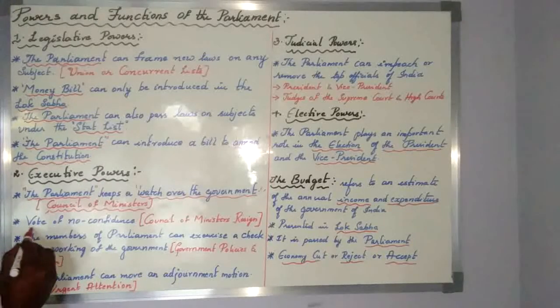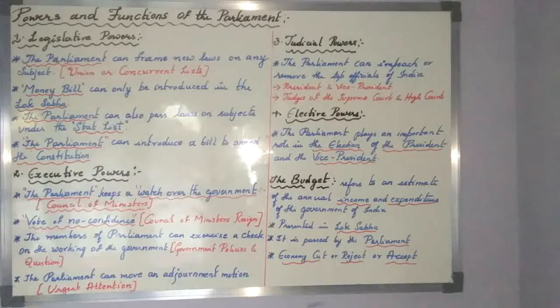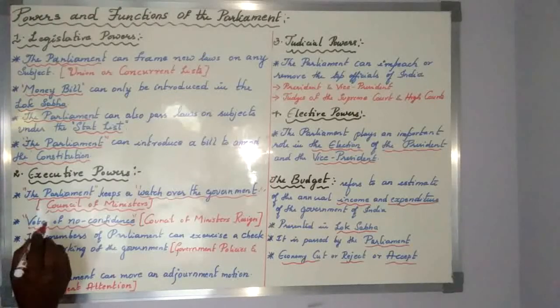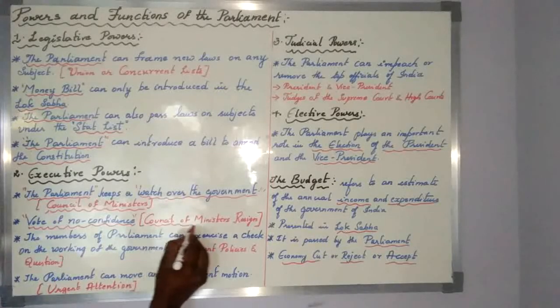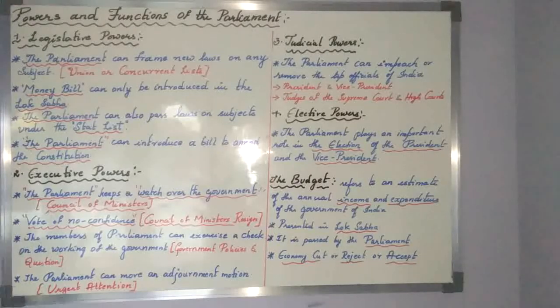And the next one is vote of no confidence. Okay, there is a motion called vote of no confidence. If this motion is passed on the council of ministers, then the entire ministry and entire government will resign. All the ministers have to resign, and we will go for a new election.